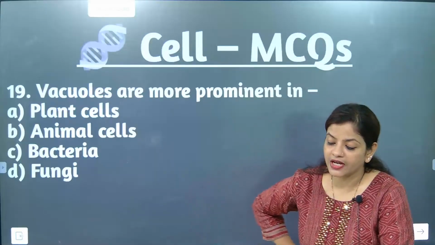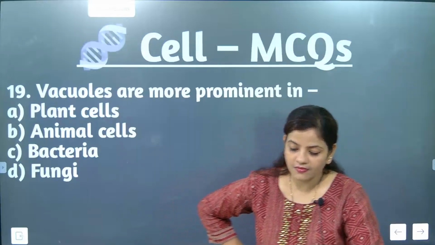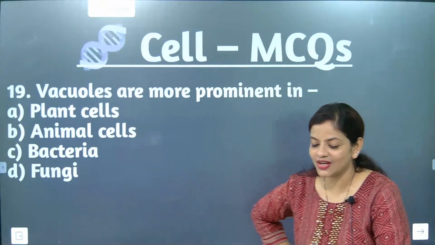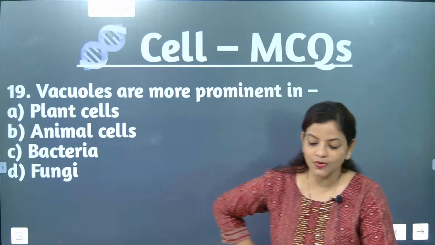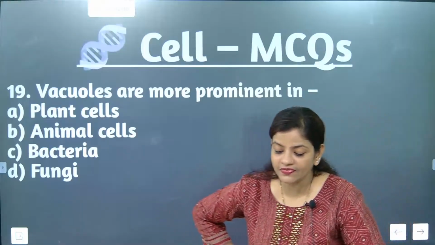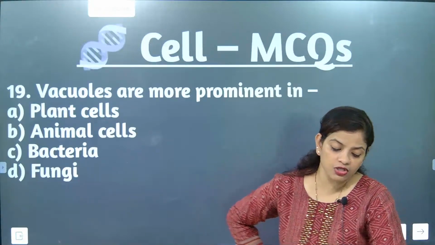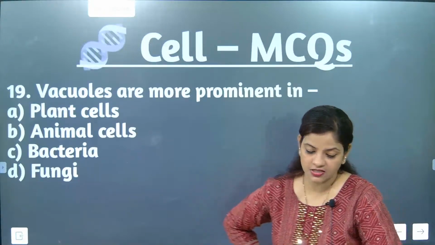Vacuoles are for what, beta? Yes, that's correct. You are giving many correct answers. That's super. So you need to understand one thing here: vacuoles are fluid-filled or solid-filled membrane-bound spaces.